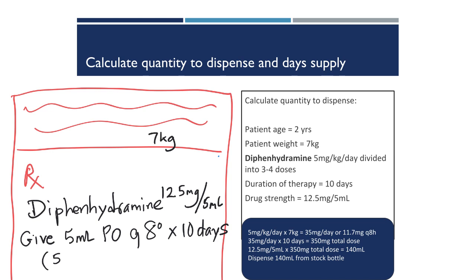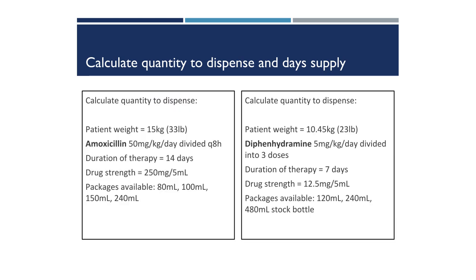Remember to put your dose basis from your drug database or reference on the prescription to communicate that to the pharmacist. And finally, we'll dispense 140 milliliters. Let's do another example for each of these two drugs with different weights and doses.